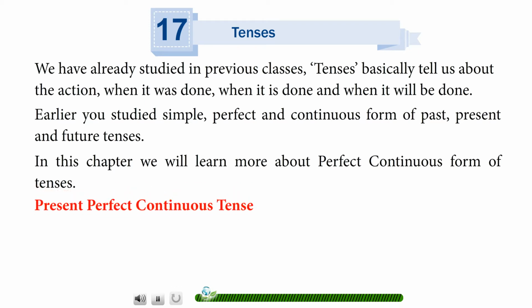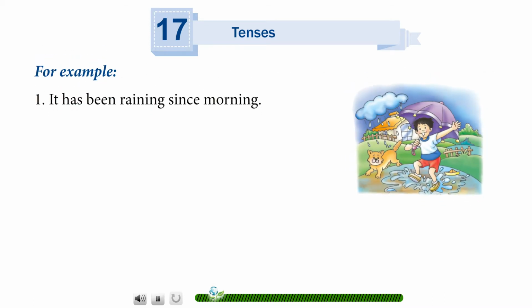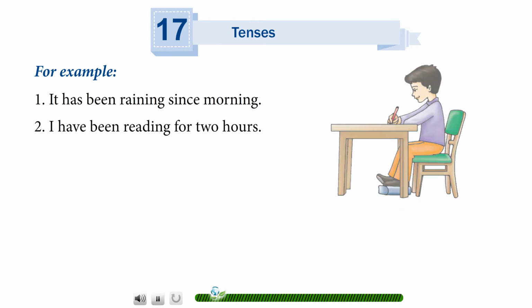Present perfect continuous tense. This tense is used to talk about actions that started sometime in the past and have been continuing till the time of speaking. While using this tense, the duration of the action is stressed upon. For example, it has been raining since morning. I have been reading for 2 hours.